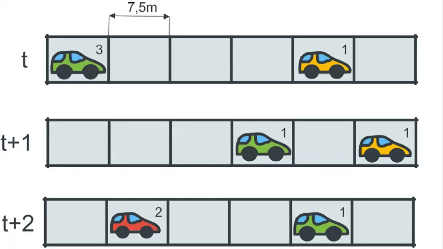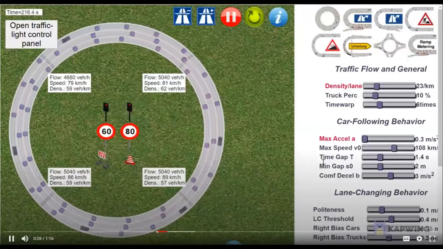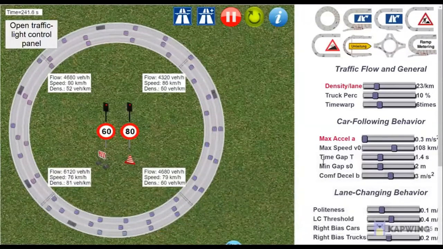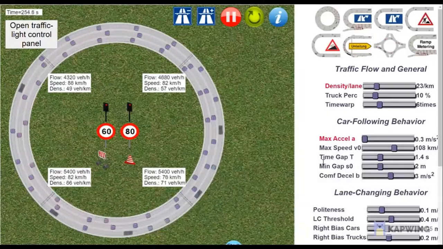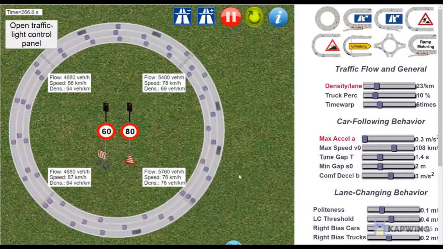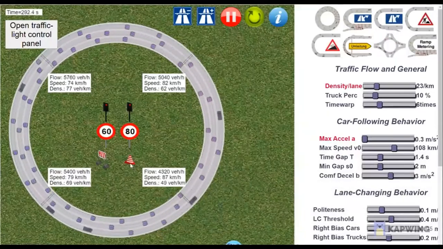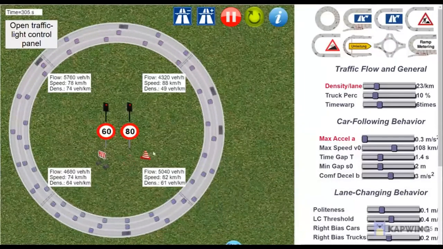The model shows how interactions between nearby cars cause cars to slow down, as a procedure is implemented in each time step and is applied to all cars simultaneously. To visualize this, we use a traffic simulation. The viscosity depends on the stress, or in this case, the density of cars. We see that a certain density causes traffic jams to occur, defined by a sharp drop in velocity.